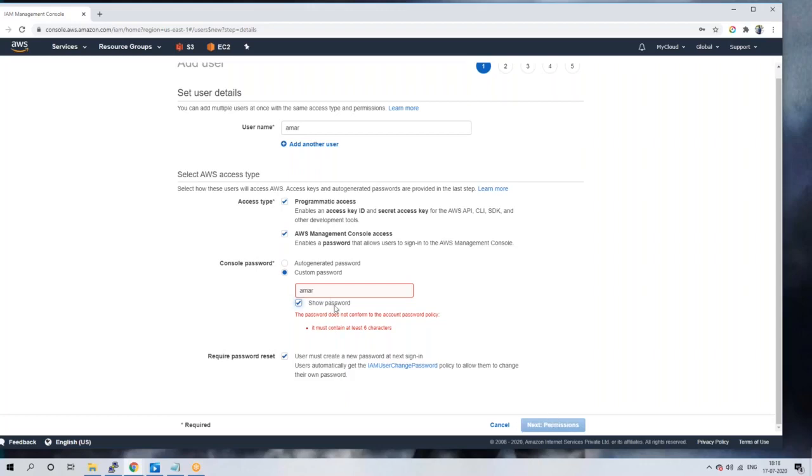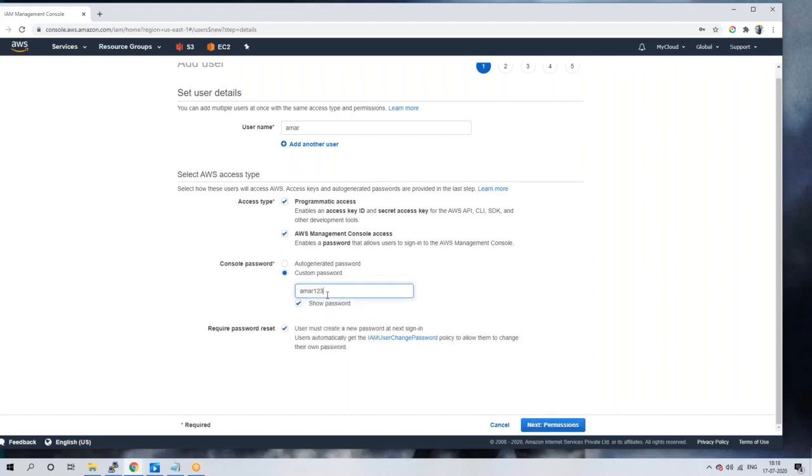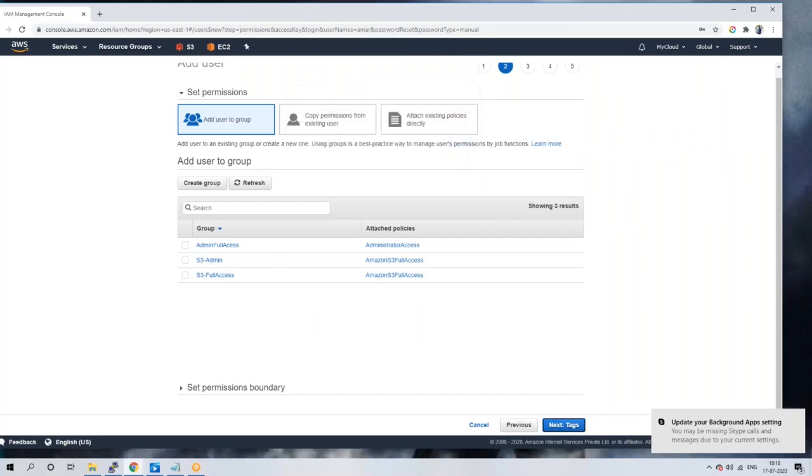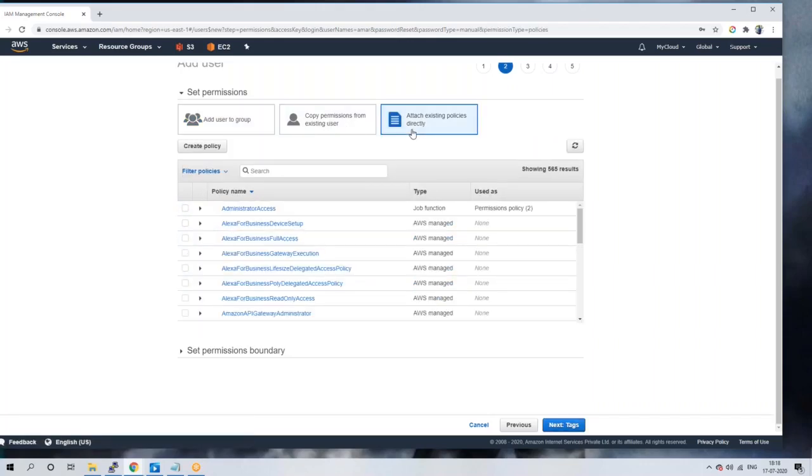Now it's showing an error: it does not conform to the account password policy. So please give a stronger password. Yeah. Now next, permissions. Go with attach existing policies directly. So select attach existing policy.